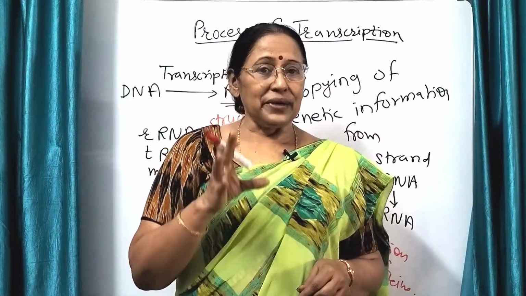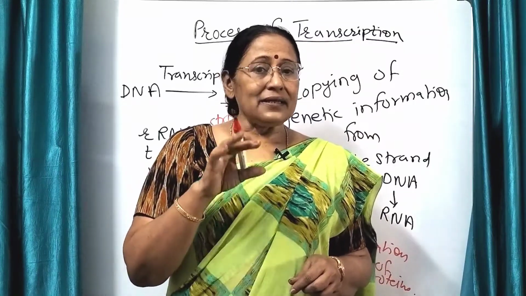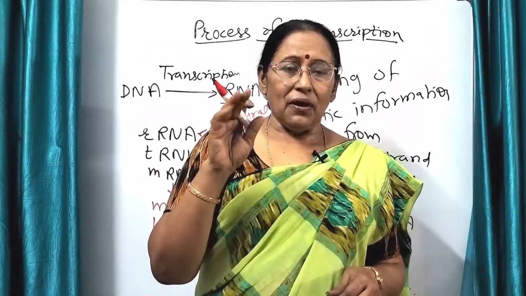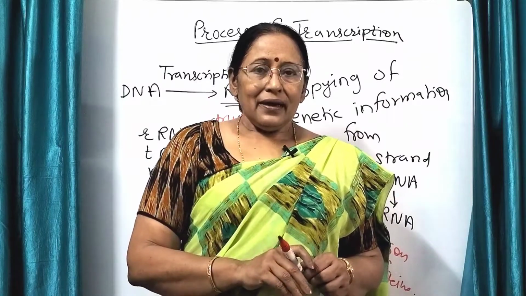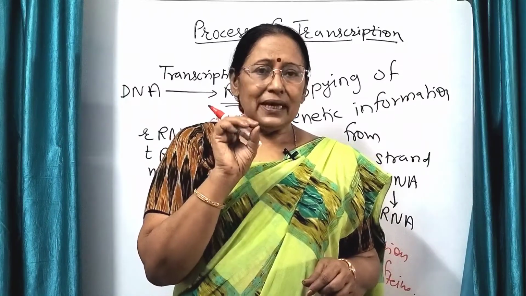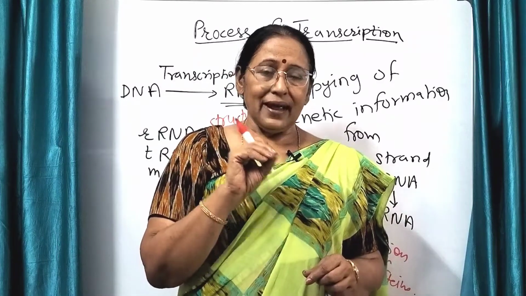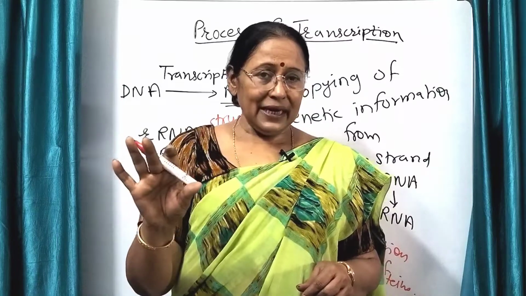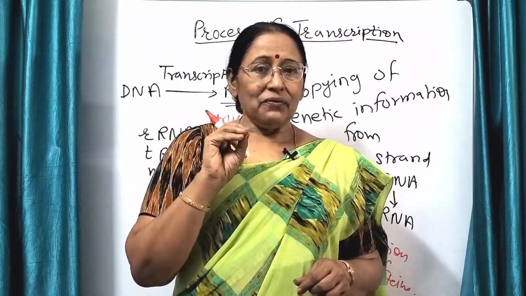Whereas in eukaryotes, it is specialized. There are at least three different RNA polymerases which form these three different types of RNAs. Other than this, there are few other differences between prokaryotic and eukaryotic transcription. Mostly it is similar. Let us see what they are.